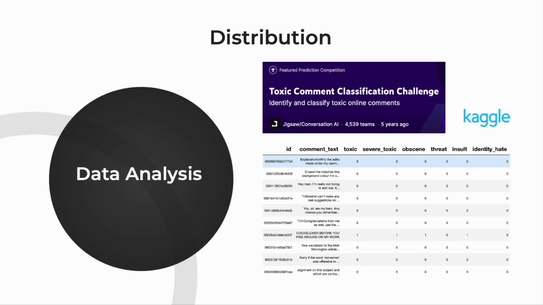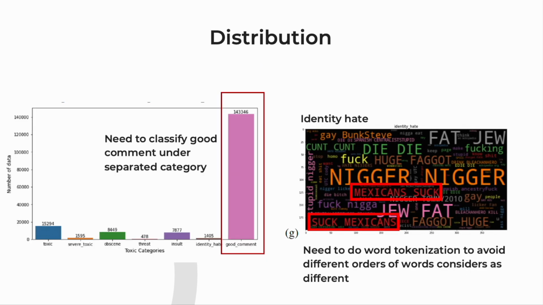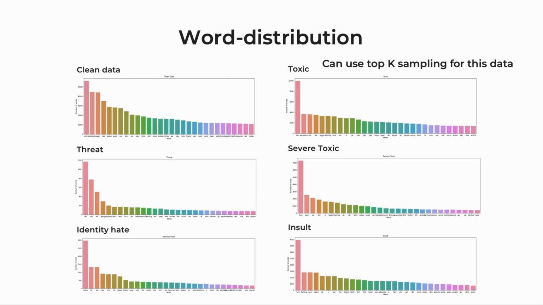To do this, we use data from Kaggle, including comments taken from Wikipedia with 6 different hate speech categories. We found that about 90% of the data is not labeled with any toxic categories, which indicates the need of including the process of classifying this clean data under a separate category. Moreover, with a word cloud, we found that certain texts consisting of more than one word are double counted with different order. Also, with the even distribution of frequencies among different tokens, it is reasonable to use top K sampling for this project.